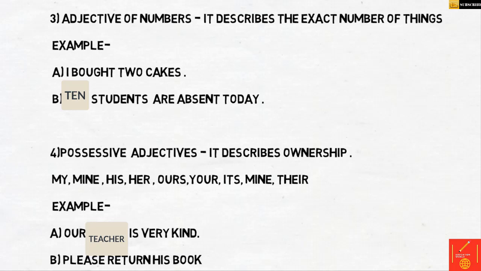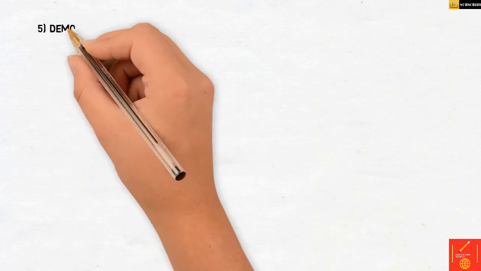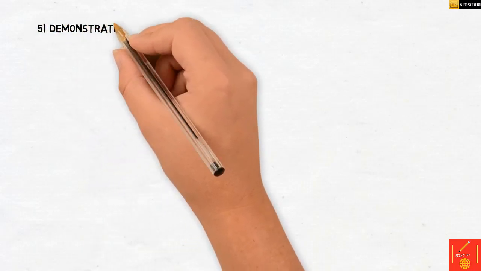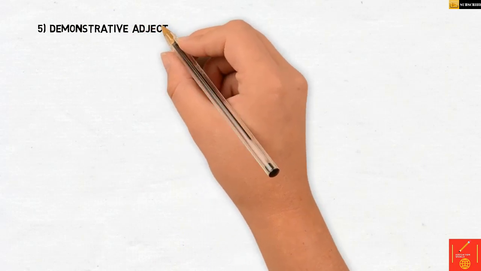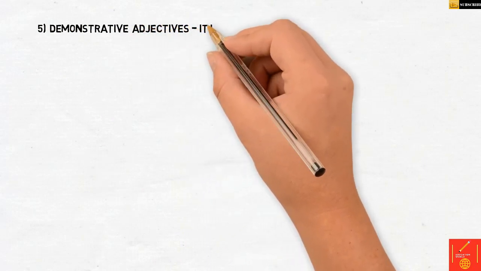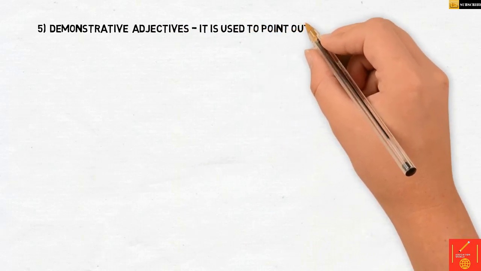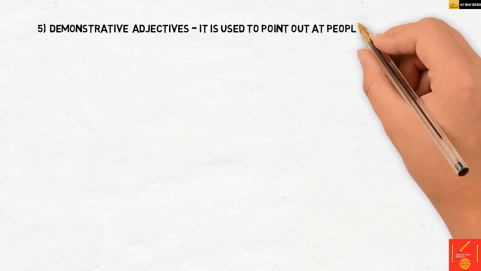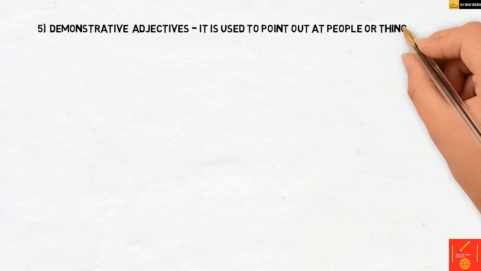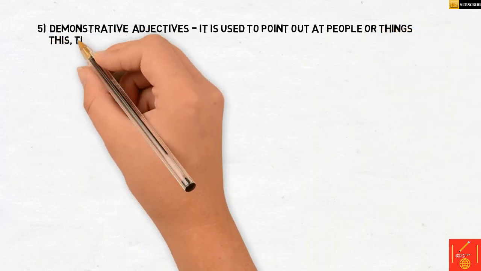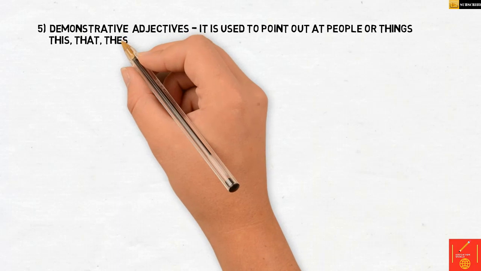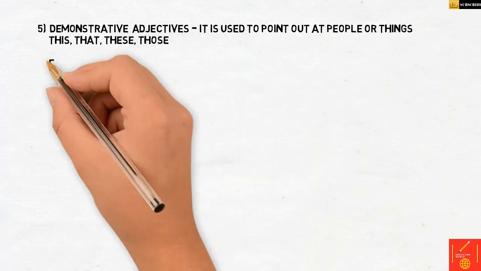Now the fifth one we have is demonstrative. Demonstrative. How do you demonstrate? If I tell you to demonstrate anything to me, how will you show? This house, that car. So right, you're right. What is it used for? It's used to point out things. It's used to point at people or things. So that is how demonstrative is used.